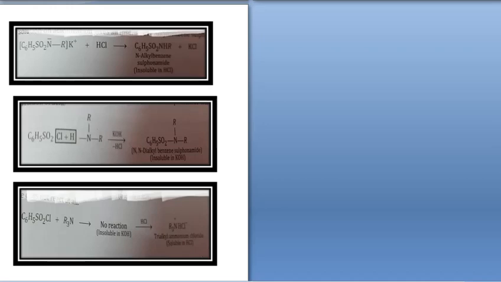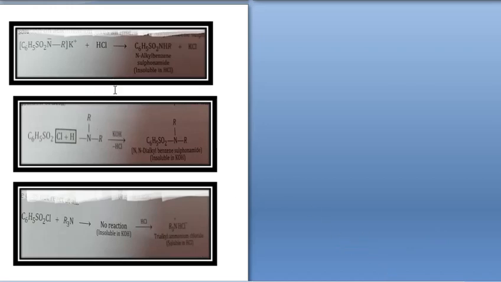So C6H5SO2NRK plus HCl gives you C6H5SO2NHR plus KCl. This C6H5SO2NHR, that is N-alkyl benzene sulfonamide, is insoluble in HCl. So this is the reaction with primary amines.